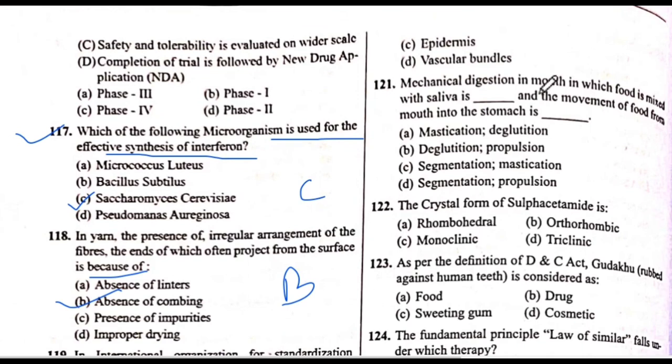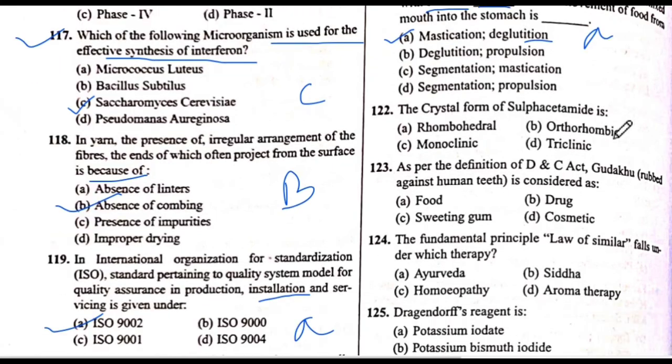Next, 121 question number. Mechanical digestion in the mouth in which food is mixed with saliva is mastication, and the movement of food from the mouth into the stomach is deglutition. Deglutition. The answer is A. Okay.